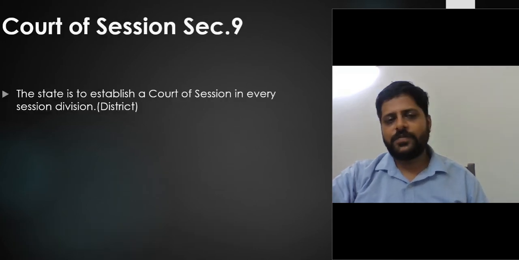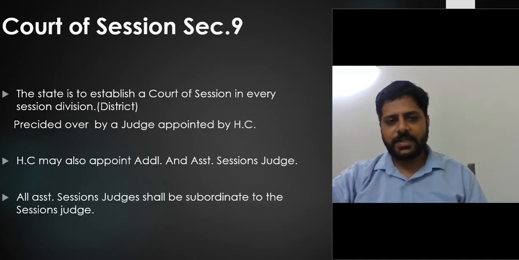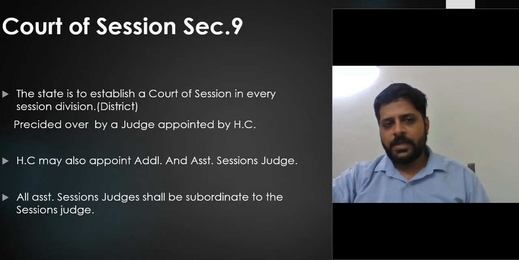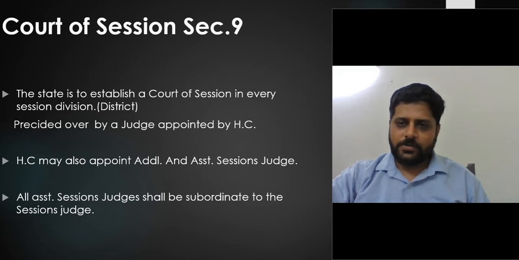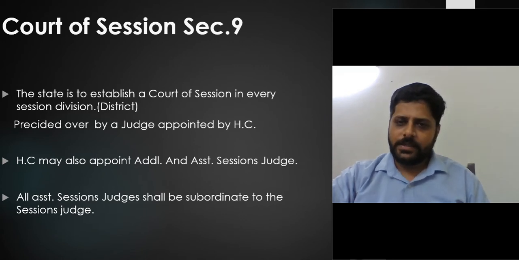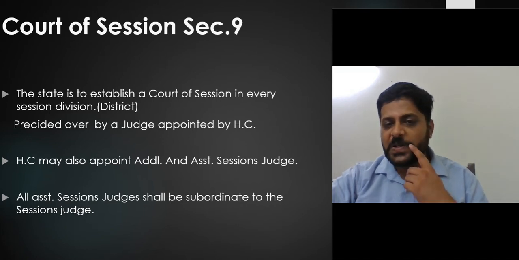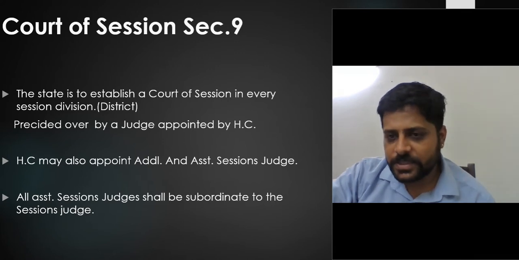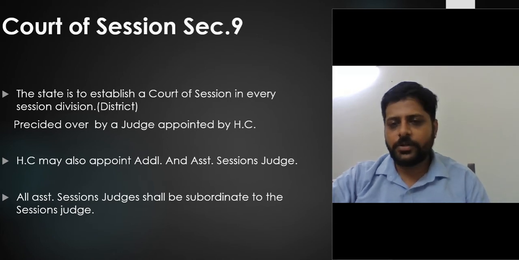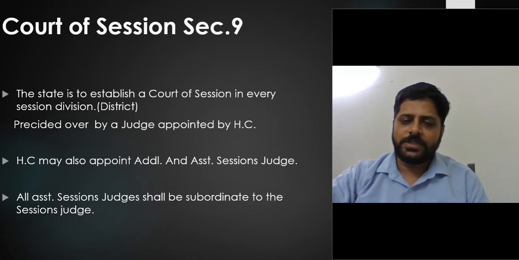Now moving further, the Court of Session is mentioned under section 9, and it says that the state is to establish the Court of Session in every session division, presided over by a judge appointed by the High Court. The session court will be established by the state government, but the judge will be appointed by the High Court, and the High Court may also appoint additional judges and assistant session judges. All assistant session judges shall be subordinate to the session judge.